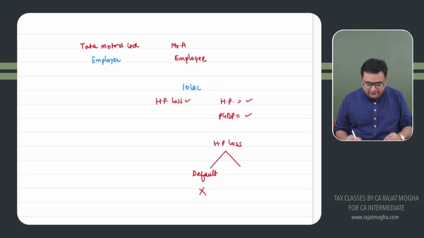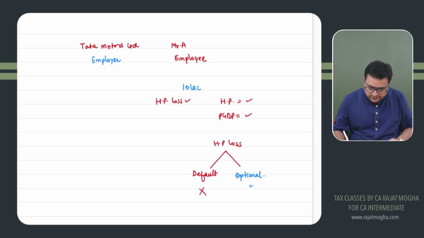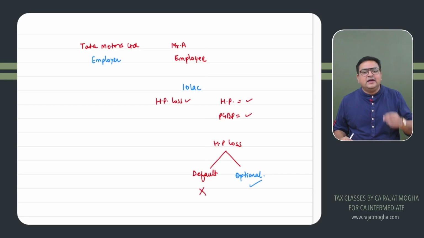However, if this assessee has opted out of the default tax regime and is following the optional regime, the set off chapter will tell us that in case you are following the optional tax regime, house property losses can be set off from other heads, maximum to the extent of 2 lakh. That is all about set off and carry forward, right?